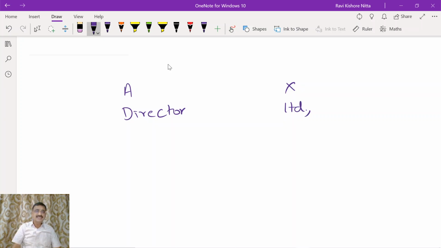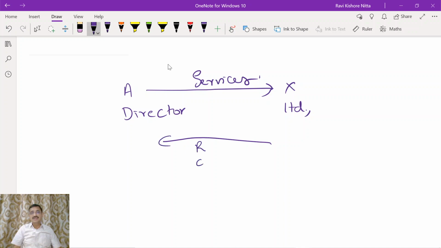Now when A is a director of X Limited, A will be providing services to X Limited, for which the director will be paid remuneration, commission, etc. So this is the supply of a service for consideration, thereby it will be subjected to GST. But however, under section 9 subsection 3, by way of a notification, the reverse charge mechanism will be applicable.